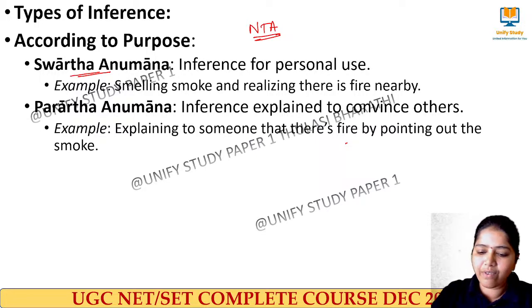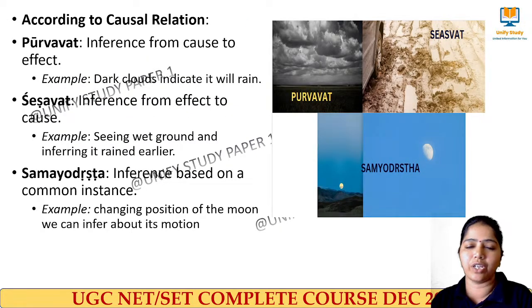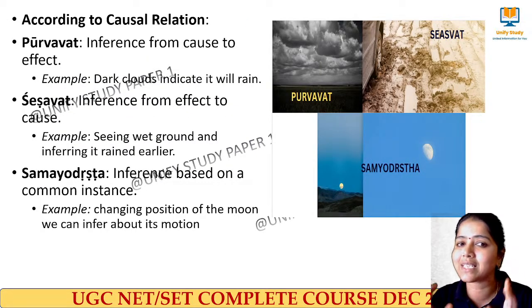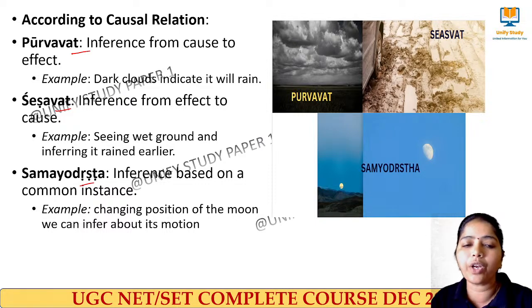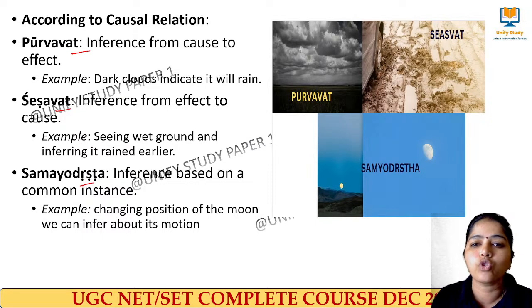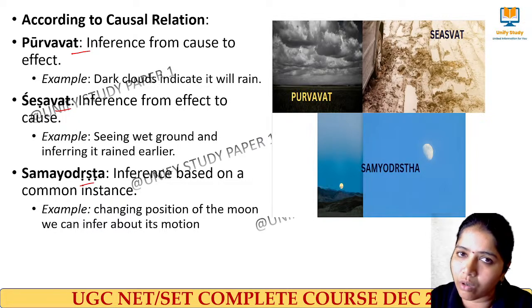Yes. So next we move to the one based on the relation, causal relation. Please try to imagine, visualize what I am saying to you. First we have Purvavat Anumana, Sheshavat Anumana and Samyoga Drishtita Anumana. What do you mean by Purvavat Anumana? You want to go for shopping by 6 o'clock.